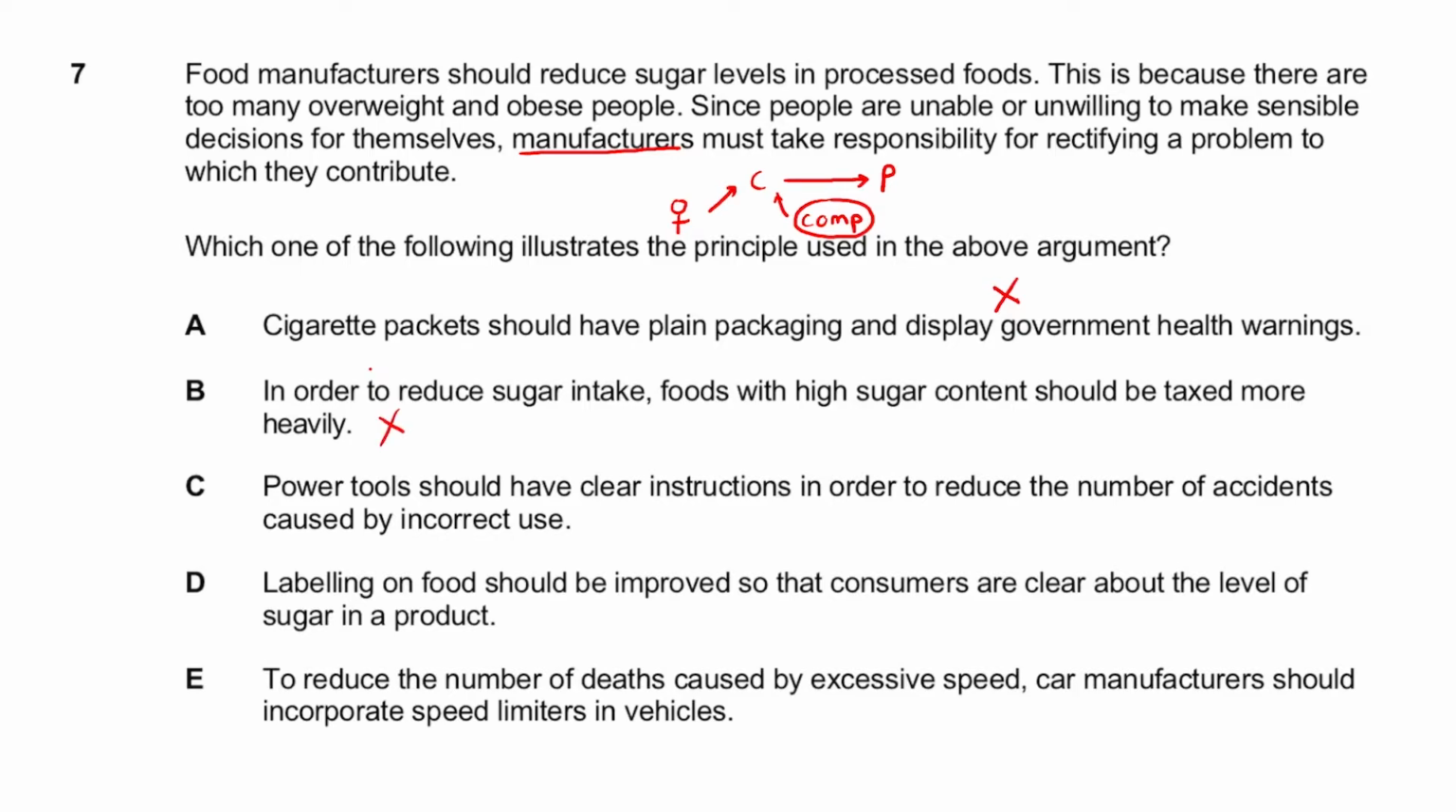Power tools should have clear instruction in order to reduce the number of accidents caused by incorrect use. Again, this is targeting users. This is helping users, and the argument is more targeted towards companies. Labeling on food should be improved so that consumers are clear about the level of sugar in their product. Again, targeting consumers. Can't be that. So it must be E by elimination, but let's just prove it.